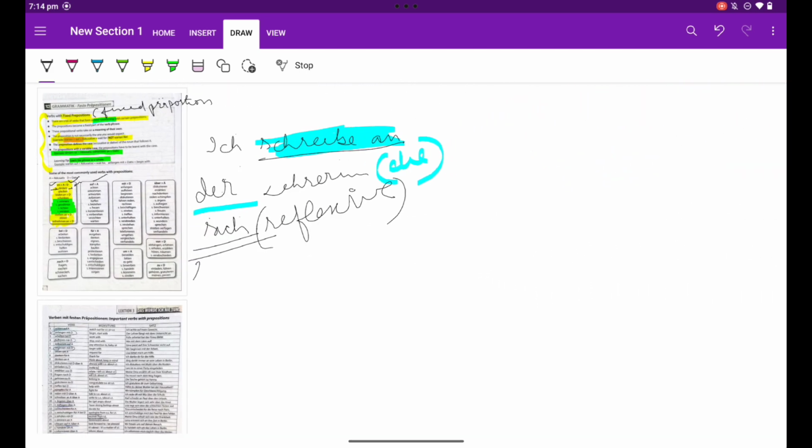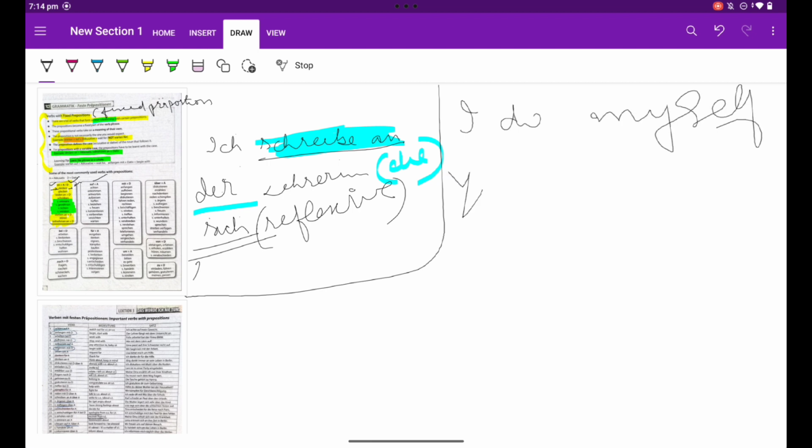Reflexive verb, if I compare with English, that is, I do myself, you do yourself.